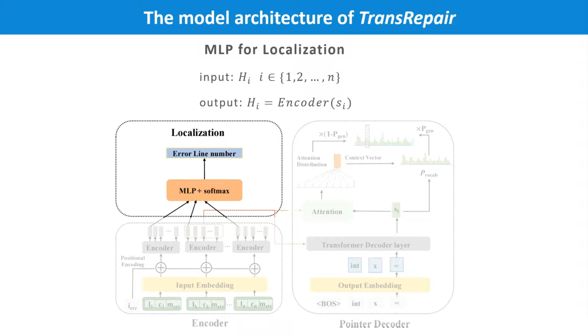After obtaining the vector hi for each row, we input them into the MLP for localization, which can be considered a classification task, and output the error probability for each row. Well, the row with the highest probability will be edited later.